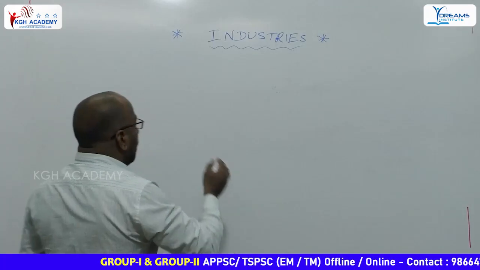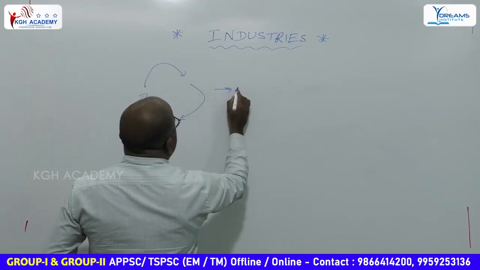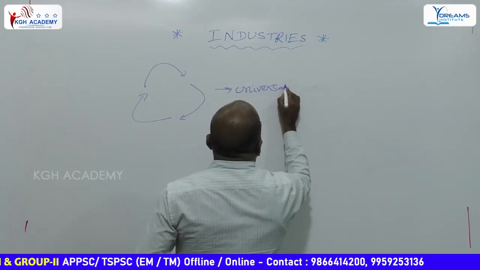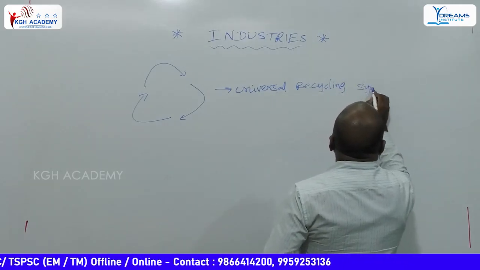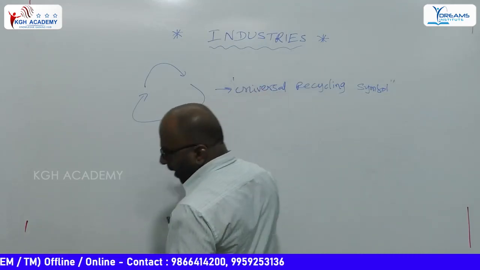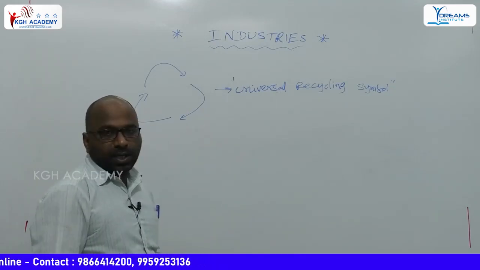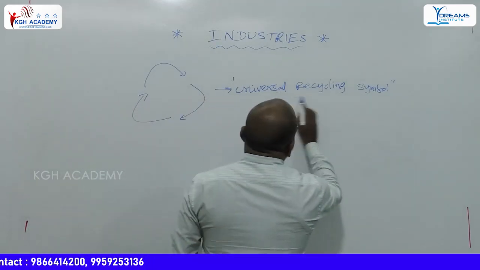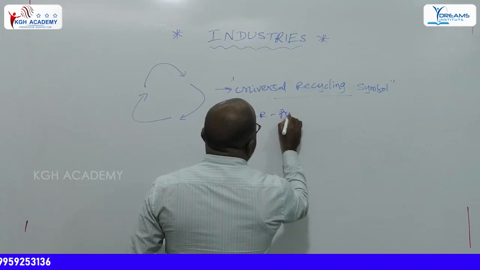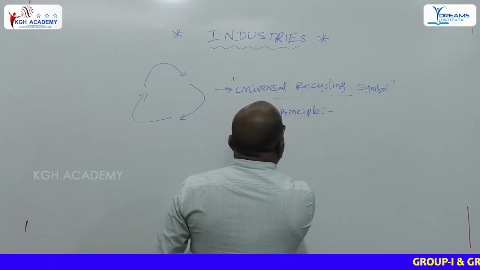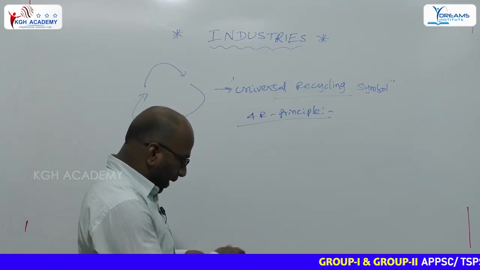To identify the nature of the plastic, we have to show it by this symbol, that is called the universal recycling symbol. This is the universal recycling symbol. It doesn't contain any number. To reuse the plastics, we have one principle, the 4R principle. What is that 4R principle?